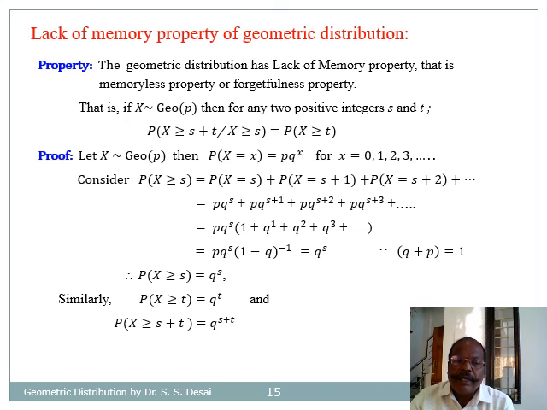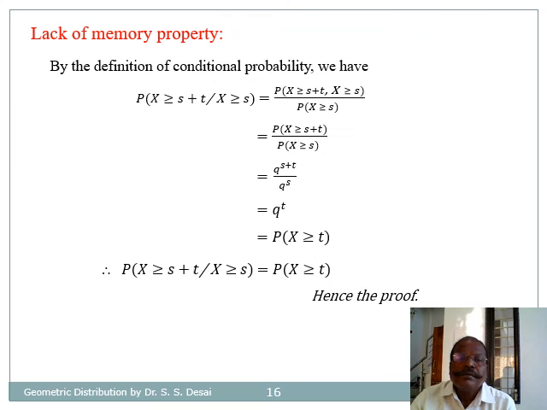So that means probability that X is greater than or equal to s is equal to q raised to s. Similarly, probability that X is greater than or equal to t equals q raised to t, and probability that X is greater than or equal to s plus t equals q raised to s plus t.